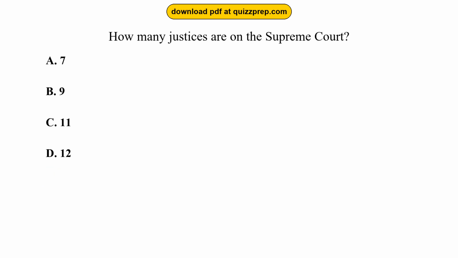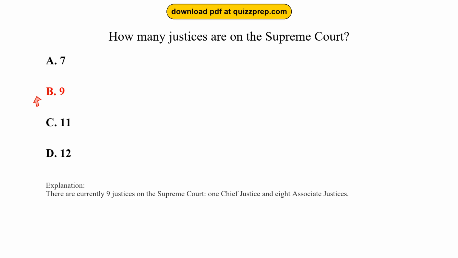Question 97. How many justices are on the Supreme Court? Option A, 7. Option B, 9. Option C, 11. Option D, 12. The correct answer is option B, 9. There are currently 9 justices on the Supreme Court, 1 Chief Justice and 8 Associate Justices.